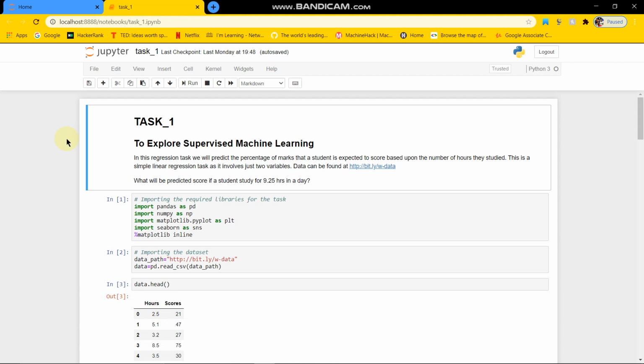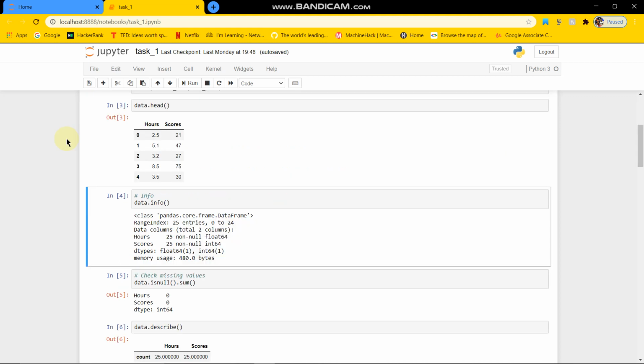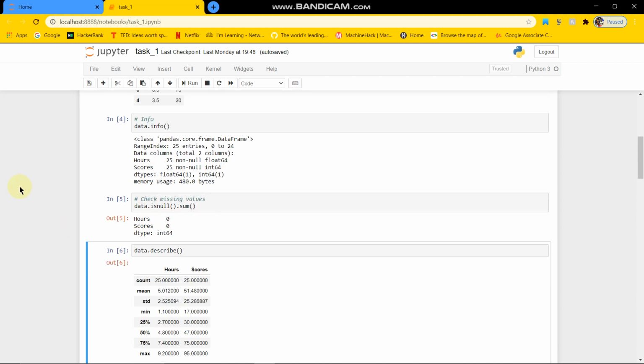So let's get started. In our first step, we will be importing the required libraries, which are pandas, numpy, seaborn, and matplotlib. And then we will be importing the data set. As you can see, we have imported the data set, and this is the respective data set. Then we will be checking the information of the data set, and we are seeing if there are any missing values, and you can see there are no missing values.